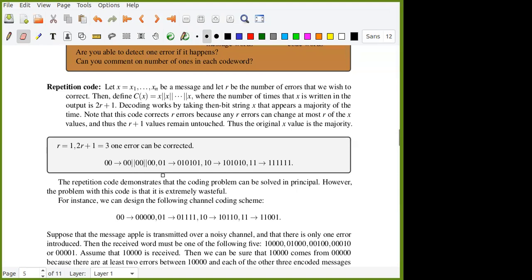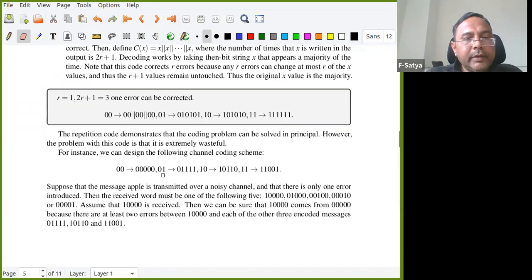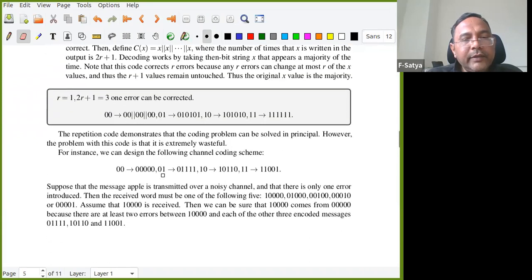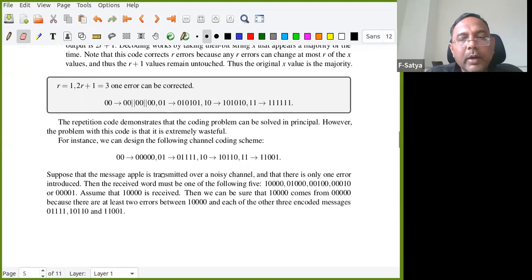Yes, sir. Okay. So, is there any way? So look here. For instance, instead of this repetition code, we are sending 00 with some mechanism we followed. We'll have to come up with how you get this. Instead of 6, now I am sending only 5. You see that? So now I have a map from F2 to the power 2 to F2 to the power 5. 00 is mapped like this. Now can you check what happens?